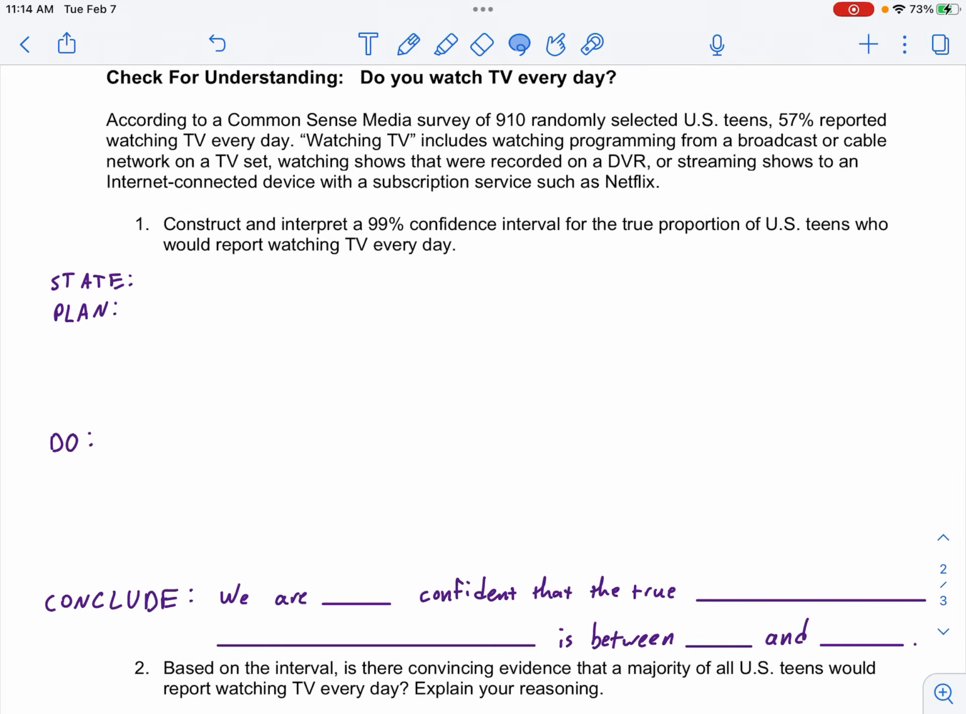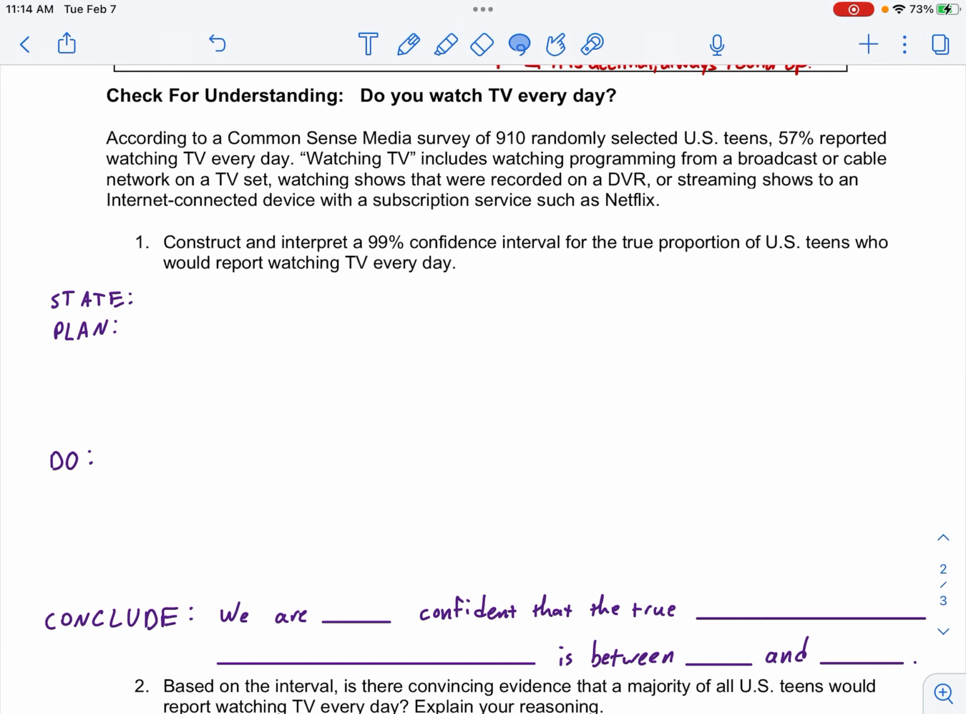All right, this is the check for understanding for lesson 8.4, the one when we determine how much of the earth is covered by water, and we threw the globes up in the air and caught them.